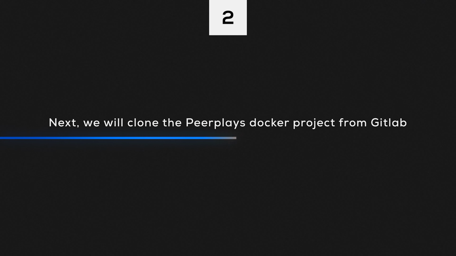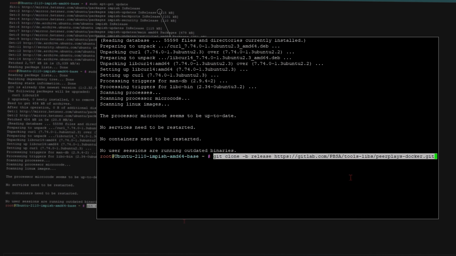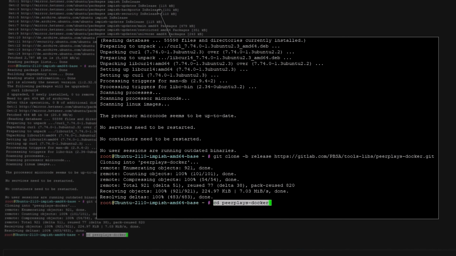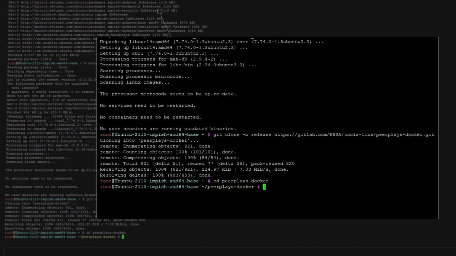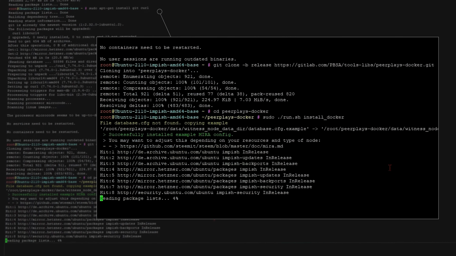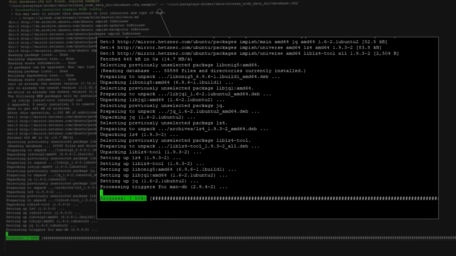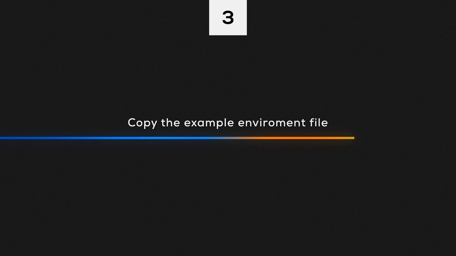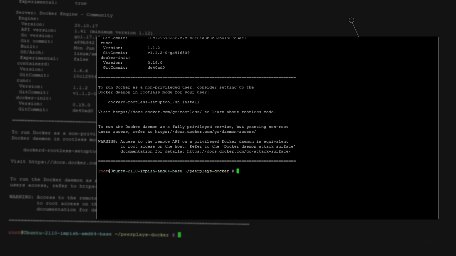Next, we'll clone the Peerplays Docker project from Gitlab. We'll open the Peerplays Docker directory and run the install docker command using the provided run shell script. Once Docker's installed, we'll copy the example environment file to make our own edits.